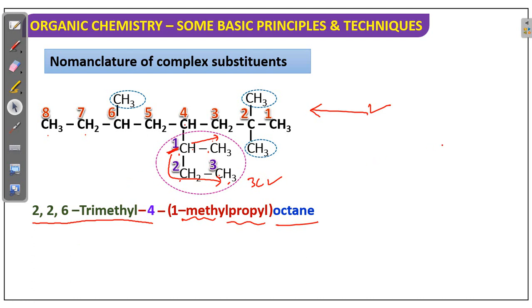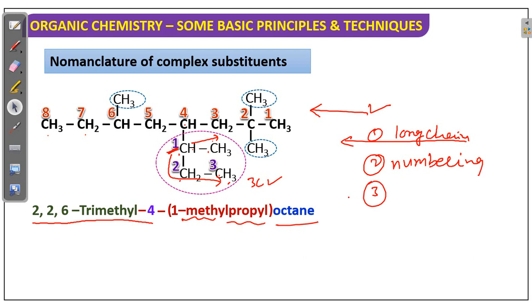See what we are doing: first we are selecting the long chain. Okay, first point. Second, numbering. Okay, third, in the third point here, in case of complex substituents, the main chain attached carbon gets number 1. Main chain attached carbon getting number 1, then you have to select the long chain.